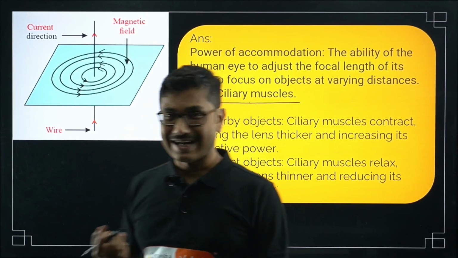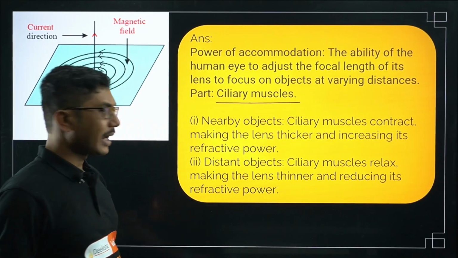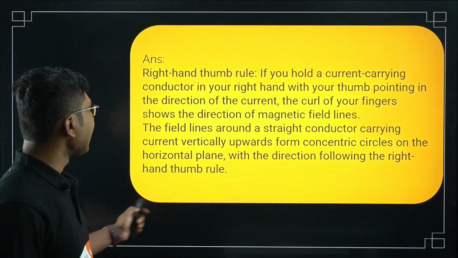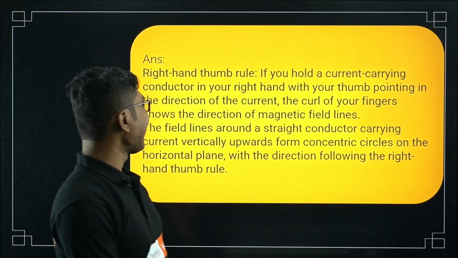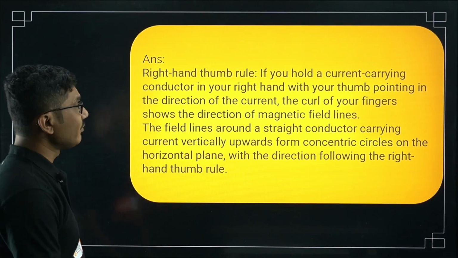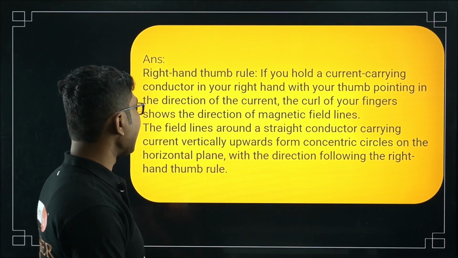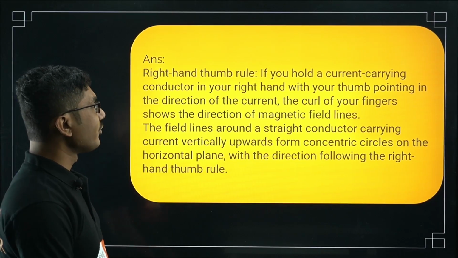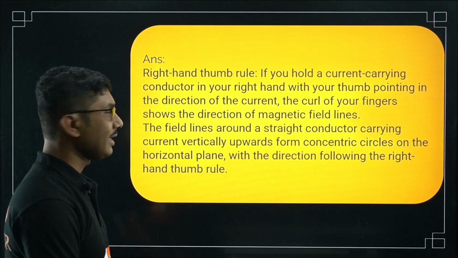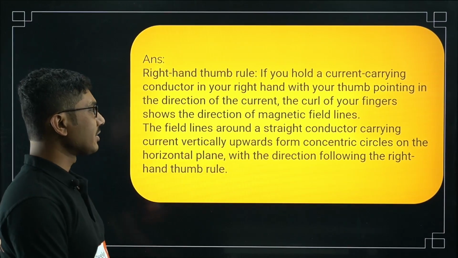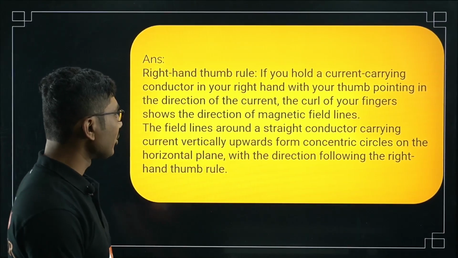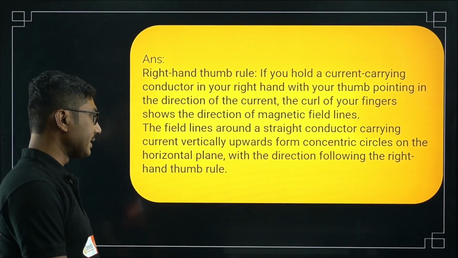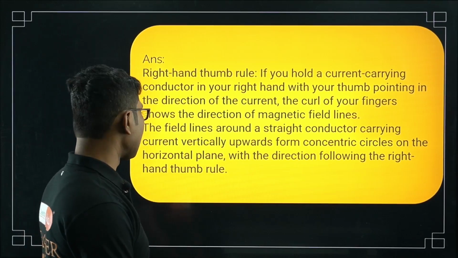So this is a very standard diagram. You just need to practice it once or twice. Let's see the right hand thumb rule. If you hold a current carrying conductor in your right hand with your thumb pointing in the direction of the current, the curl of your fingers shows the direction of magnetic field lines. The field lines around a straight conductor carrying current vertically upwards form concentric circles on the horizontal plane, with the direction following the right hand thumb rule.